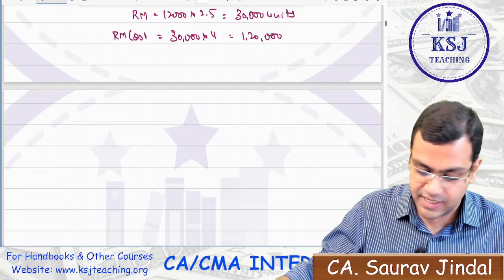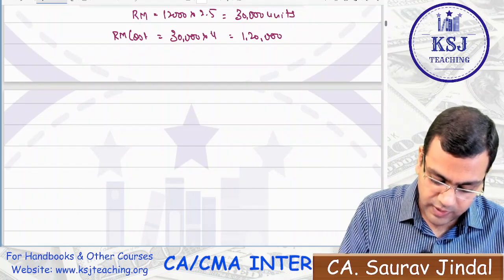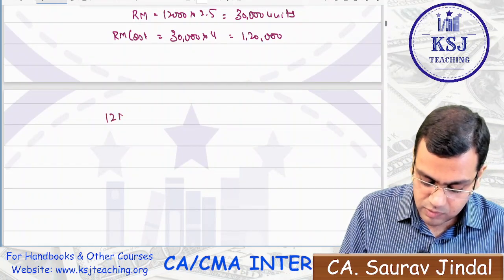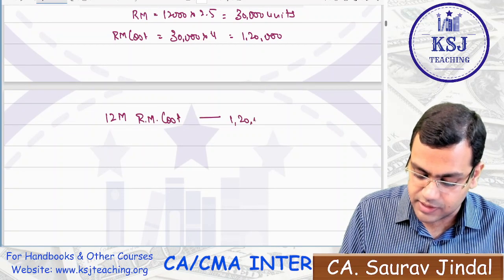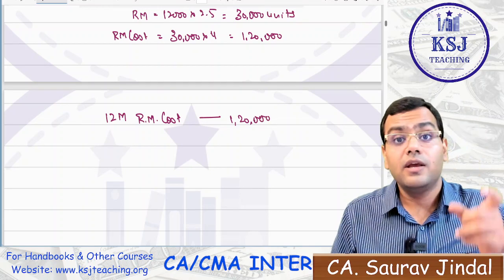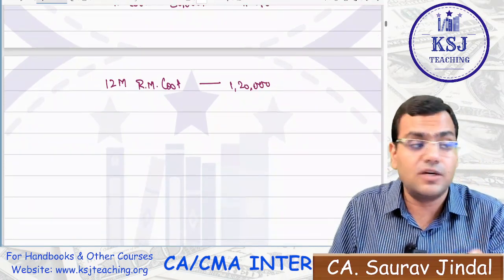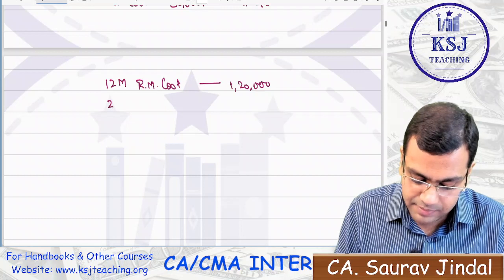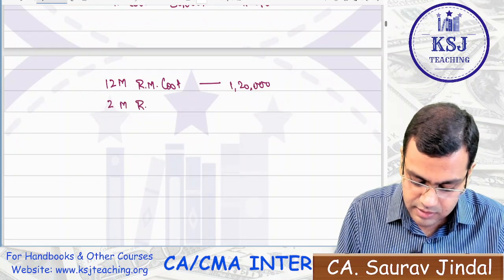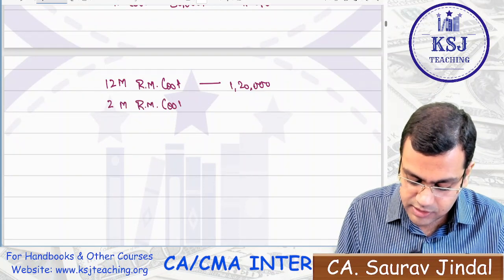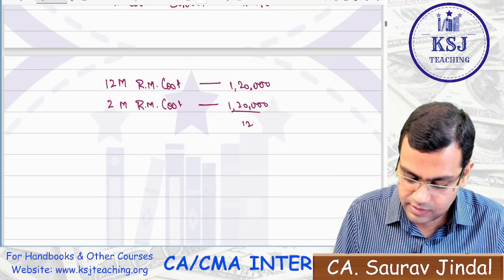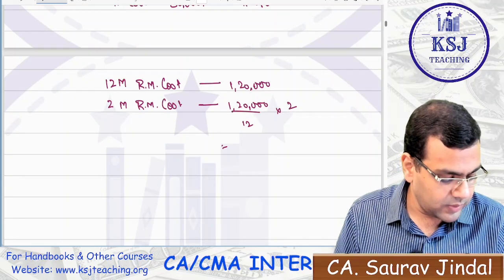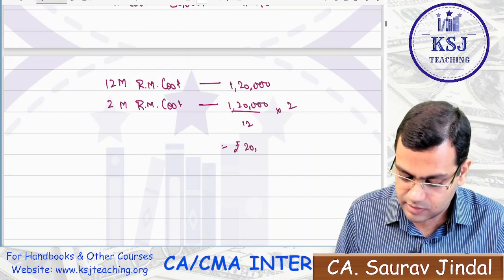So what I am saying is, take the 12 months RM cost. What is your 12 months RM cost? That is 1,20,000. Now you need to find out the cost that is invested for the holding period. What is the holding period? That is 2 months. 2 months RM cost, how much is it? 1,20,000 divided by 12, into 2. That is 20,000 rupees.